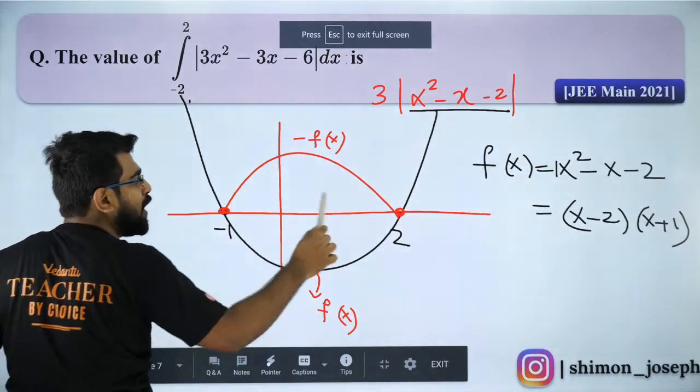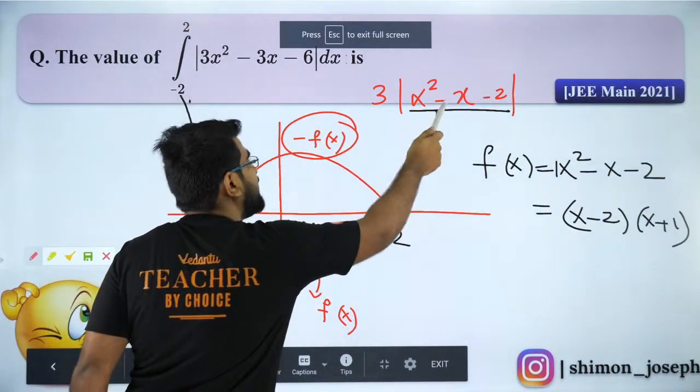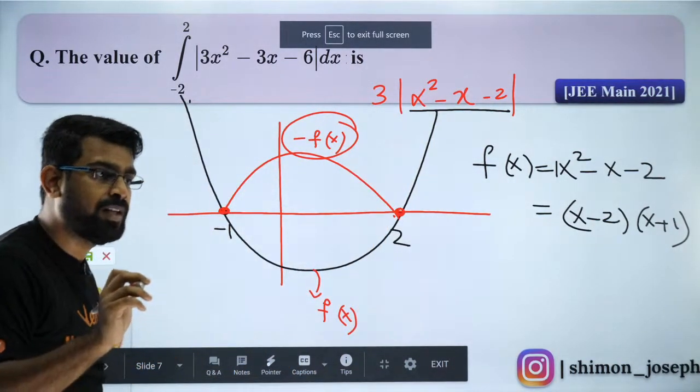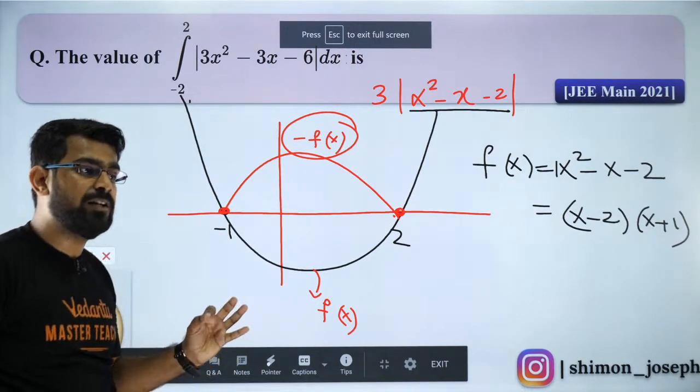So between minus 1 to 2, modulus of f of x is minus f of x because f of x is negative. Did you like it? That is the way we do it. I hope this explanation has made it very clear.